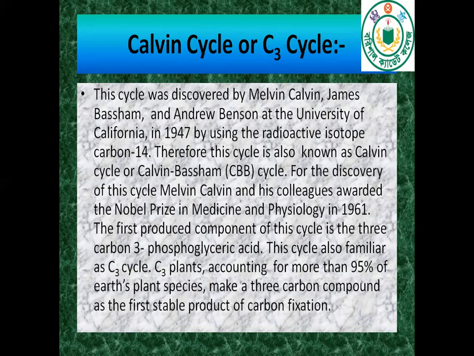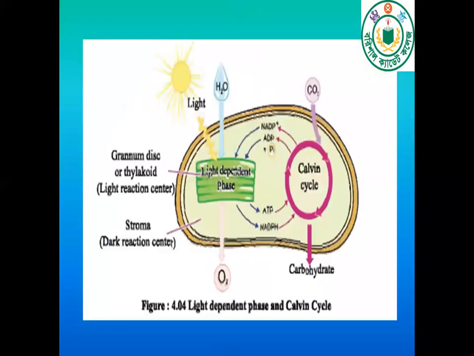For this discovery, Melvin Calvin was awarded the Nobel Prize in Physiology or Medicine in 1961. The first produced component of this cycle is the 3-carbon 3-phosphoglyceric acid. This cycle is also familiar as the C3 cycle. C3 plants, accounting for more than 95% of earth's plant species, make 3-carbon compounds as the first stable product of carbon fixation. Look at this, the light dependent phase and Calvin cycle.